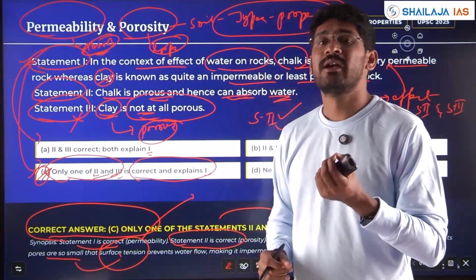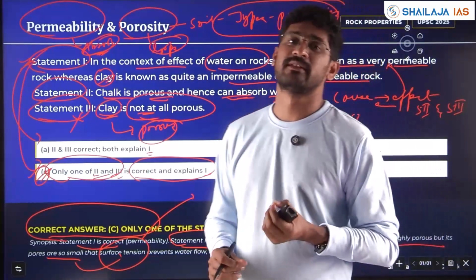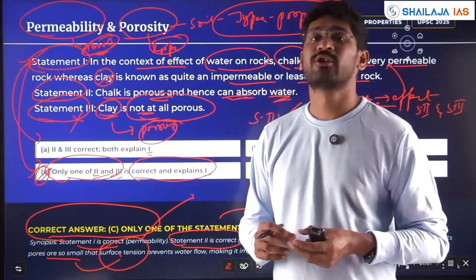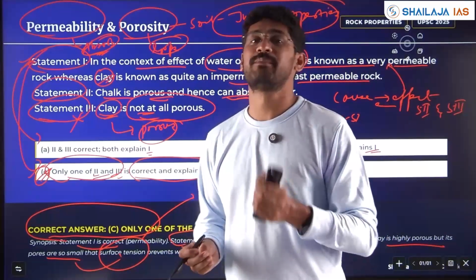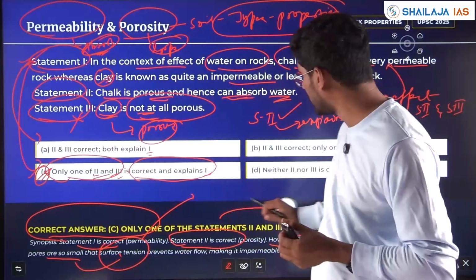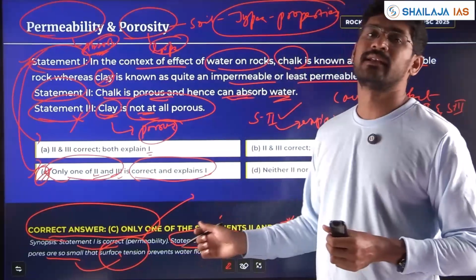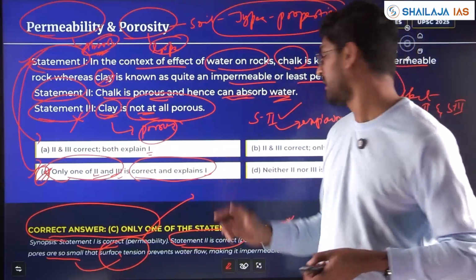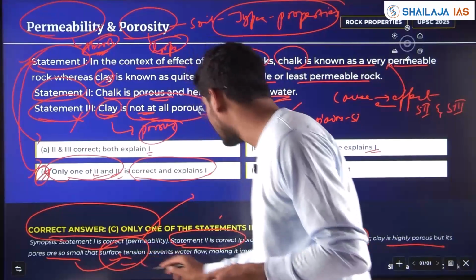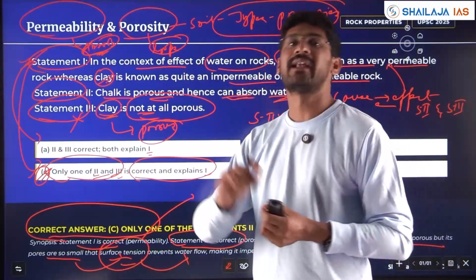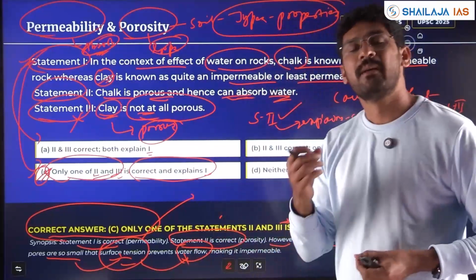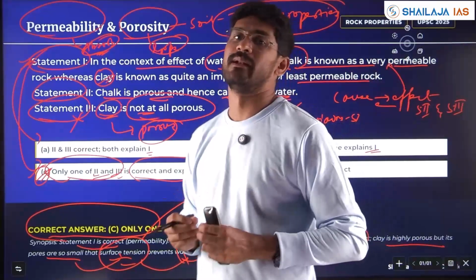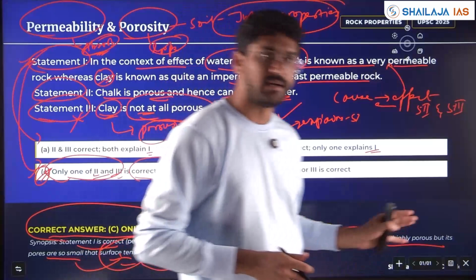Those concepts are asked with respect to atmosphere, with respect to liquid, like the viscosity of lava. So you need to know this terminology properly. If you know the terminology properly, then you will be able to answer these statements without any confusion. The surface tension acts as an inhibitor for the water molecules to flow inside, making it impermeable. Clear? Understood?